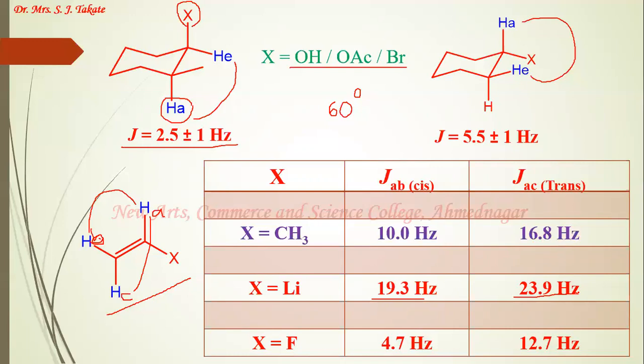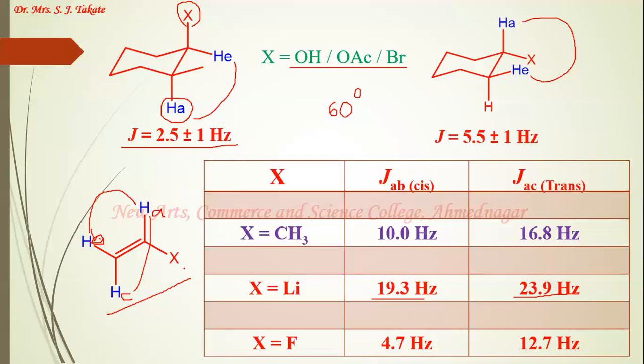Then we can see the next element, that is fluorine, which is an electronegative element. When fluorine is present, the cis coupling constant value is 4.7 hertz, while the trans coupling constant value is 12.7 hertz. So in general, we can say that an electronegative element decreases the coupling constant value.